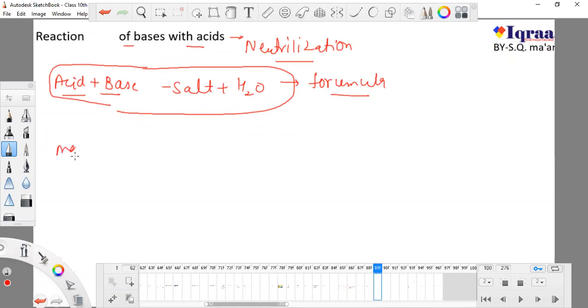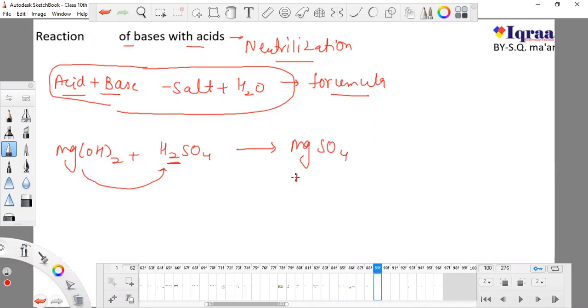This time I'm using magnesium hydroxide and sulfuric acid. I told you about so many types of acid. This is a strong acid because it can release its H plus ion easily in water. So now what would happen? Remember one thing, that magnesium will replace this hydrogen and form MgSO4.